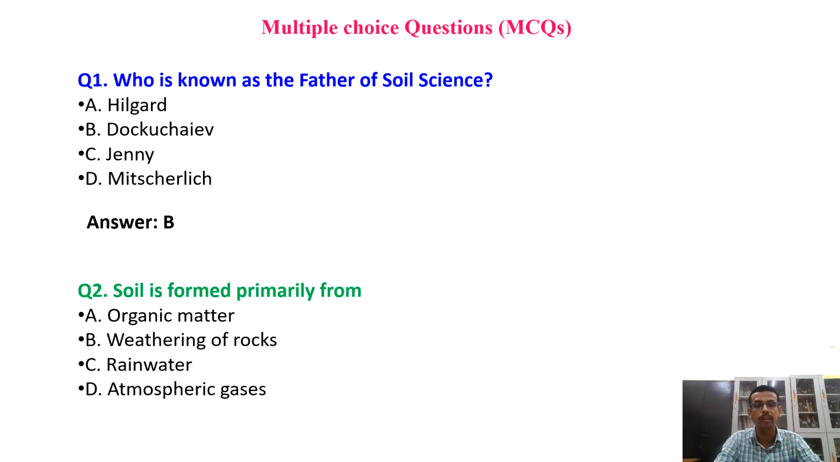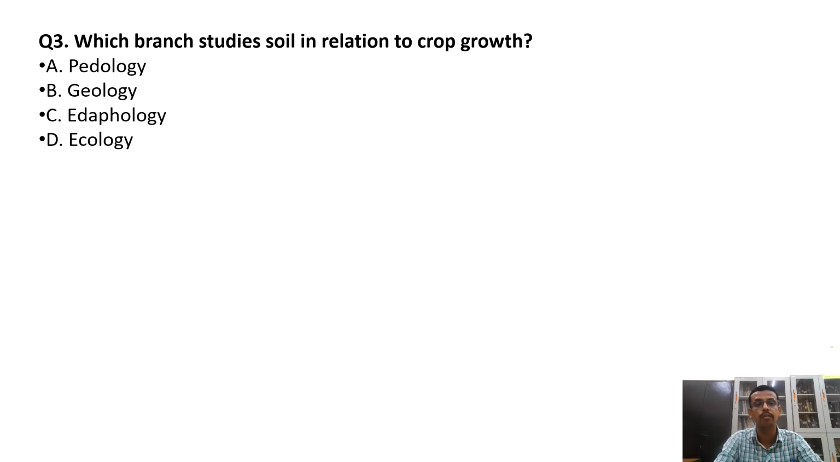Number two, soil is formed primarily from, what will be the answer? Answer is B, that is weathering of rocks. Now coming to the third question, which branch studies soil in relation to crop growth? The answer will be edaphology. Edaphology is the study of soil science in relation to crop growth or plant growth.